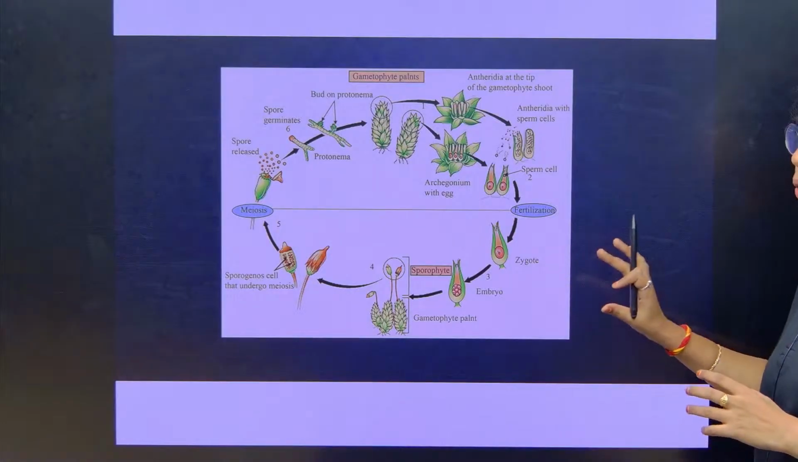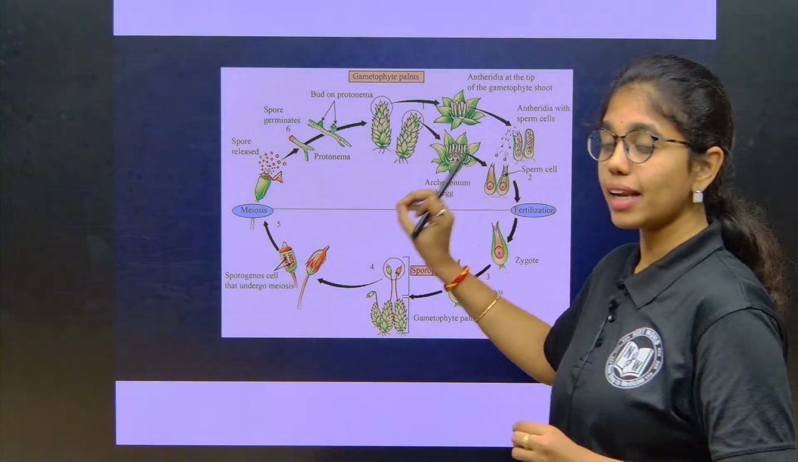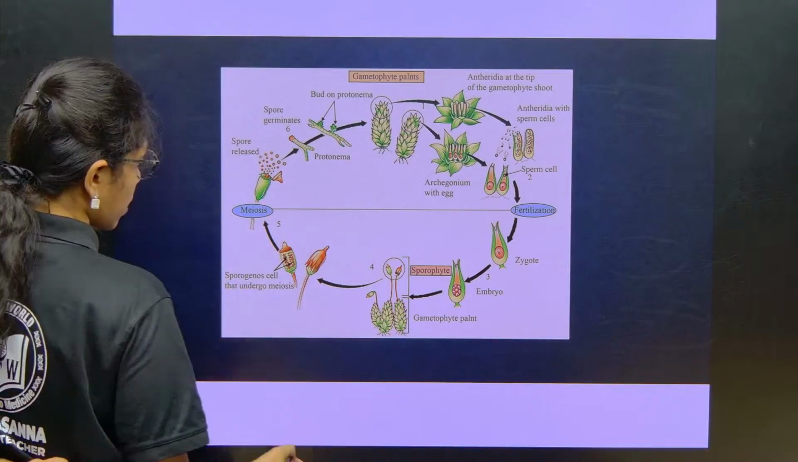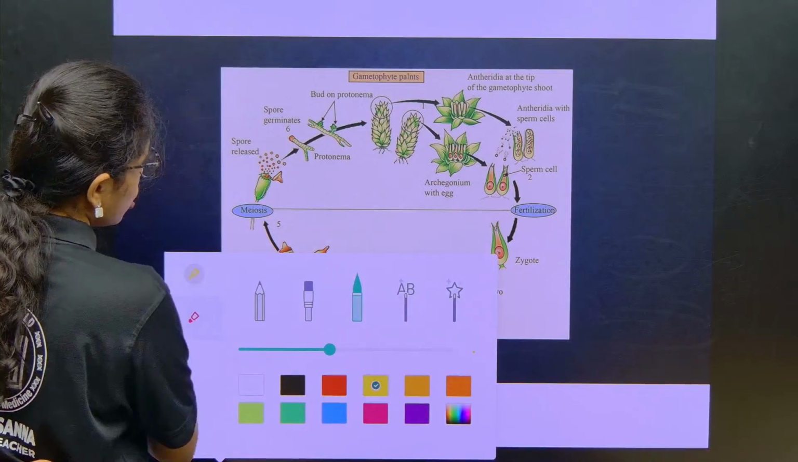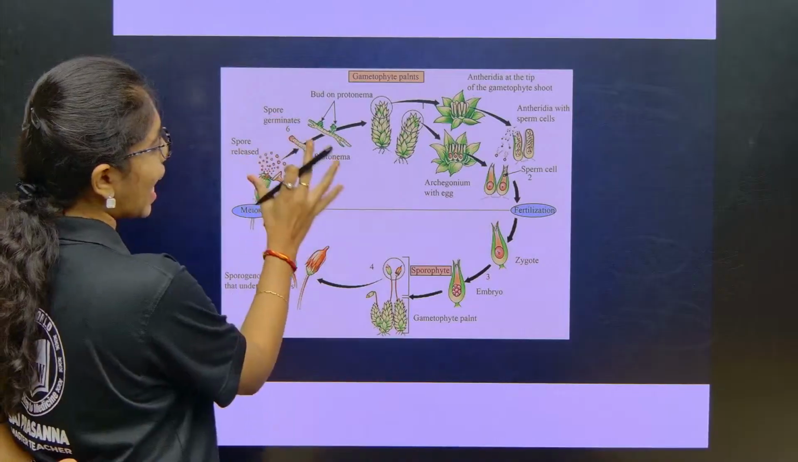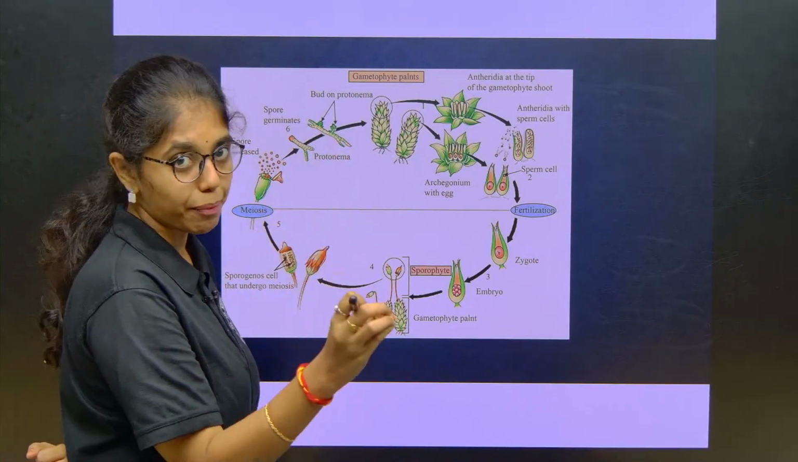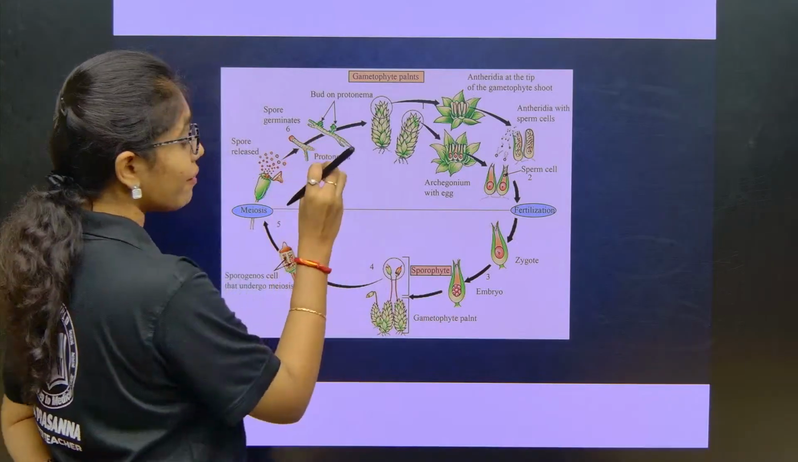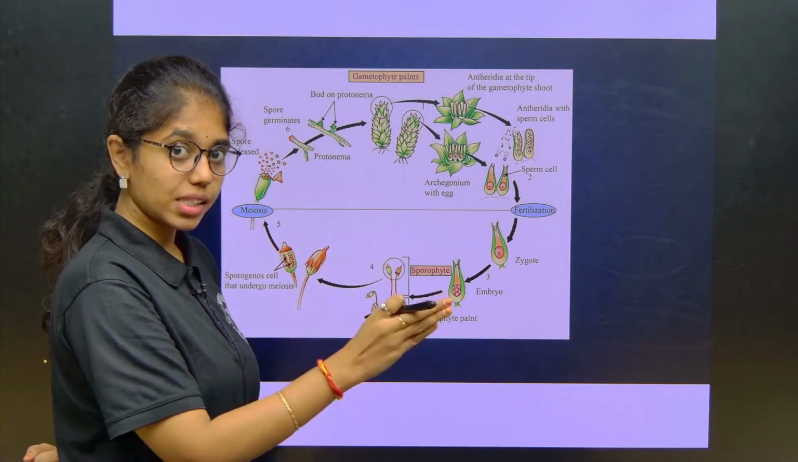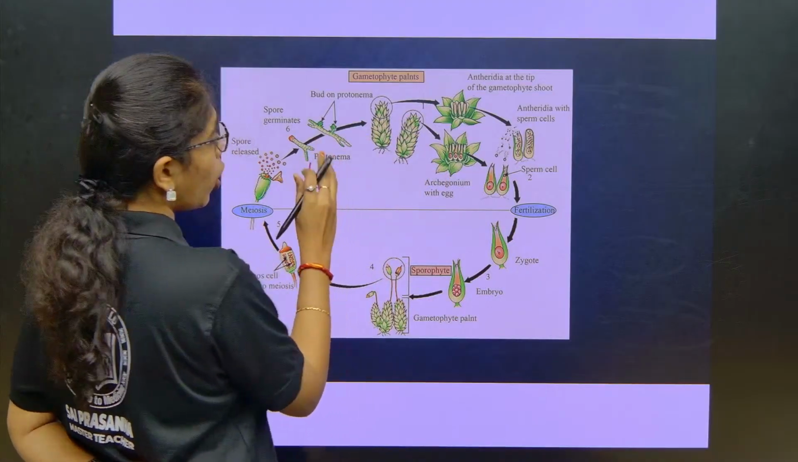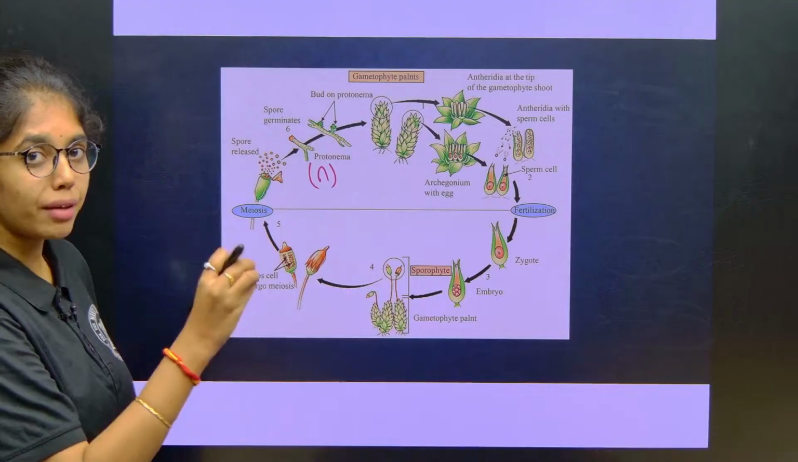Let us quickly revise the complete life cycle of bryophytes. Let us start with the dominant plant body, or the main plant body, that is the haploid gametophyte. This has both stages, juvenile stage and adult stage. The juvenile stage is what? Haploid protonema, which is green, branched and filamentous.